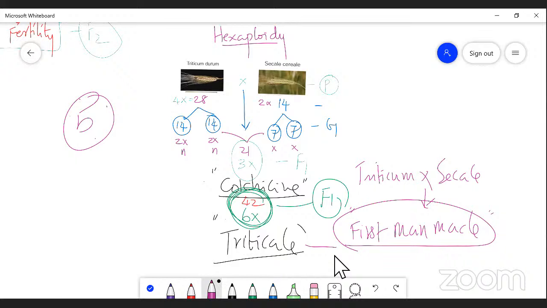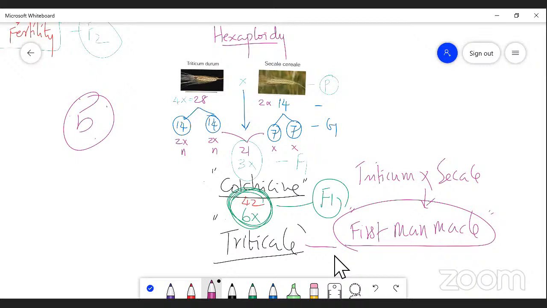My dear students, please understand. In the hexaploidy, you can expect a question. What is the question? Illustrate hexaploidy with a suitable example. If it is asked, you have Triticum durum and Secale cereale. A cross is made between them. F1 was produced in hexaploidy. That means triticale. A triticale possesses 42 chromosomes.